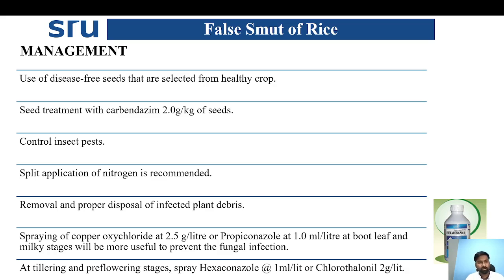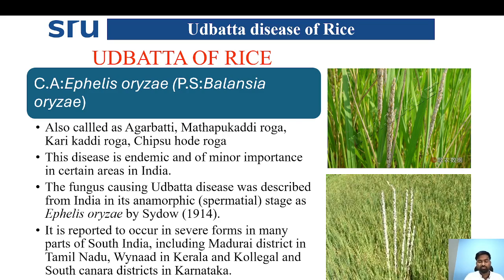Coming to the next disease, Udbatta disease. This Udbatta disease of rice is caused by Ephelis oryzae, and the perfect stage is Balansia oryzae. It is also called Agarbatti disease, or Karikatti roga or Chipsuvade roga in Kannada in Karnataka. This disease is endemic and of minor importance in certain areas of India. The fungus causing Udbatta disease was described from India in its anamorphic stage as Ephelis oryzae.